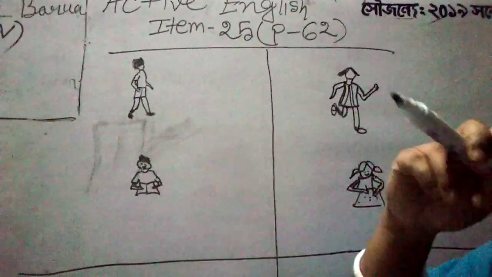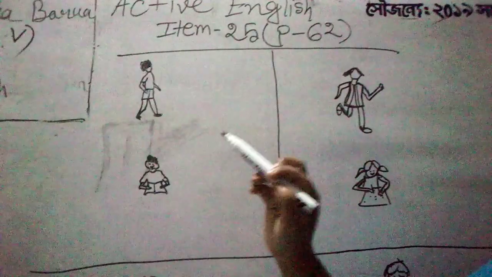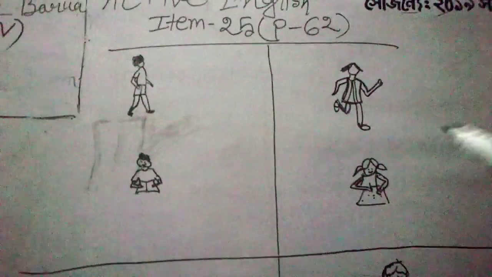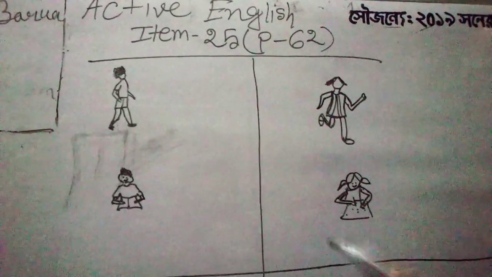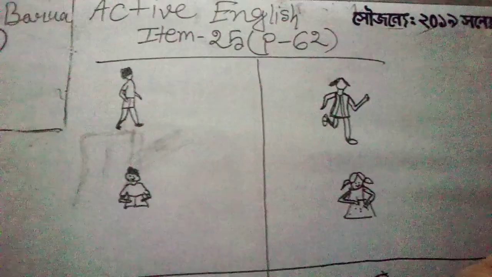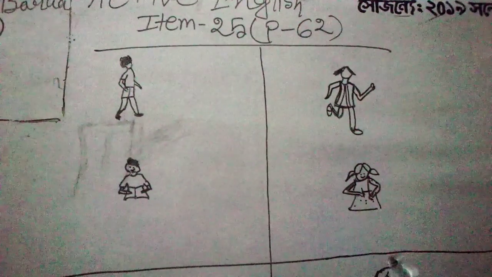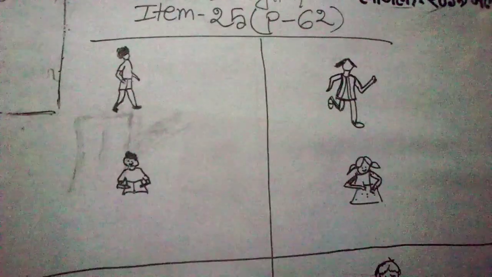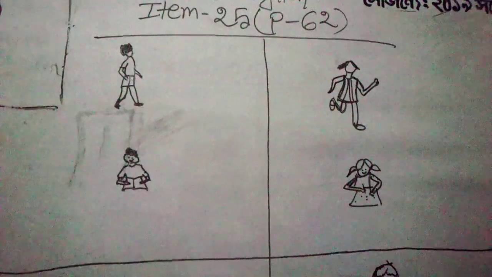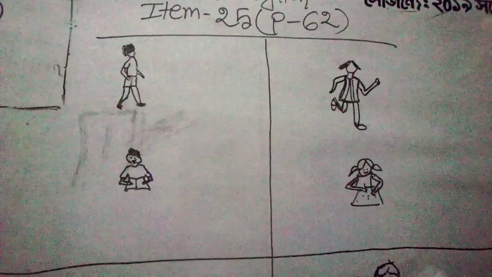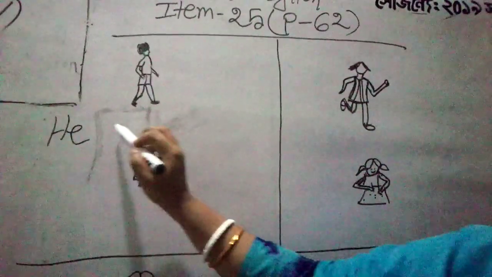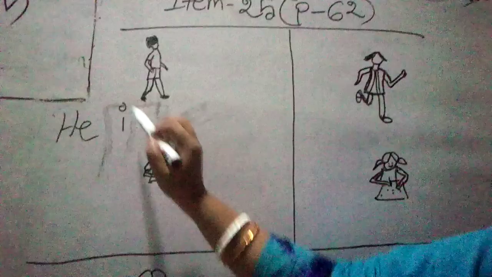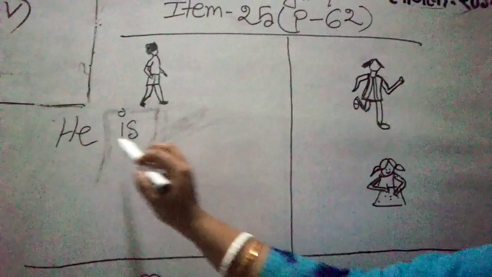See here, it's a boy, and if it's a boy, we will use the pronoun he. As the chapter is all about present continuous tense, with he, which auxiliary verb should we use? We should use is, not am or are. Can am be with he? No. He are? No. So we write he, then the auxiliary verb for present continuous tense, is.